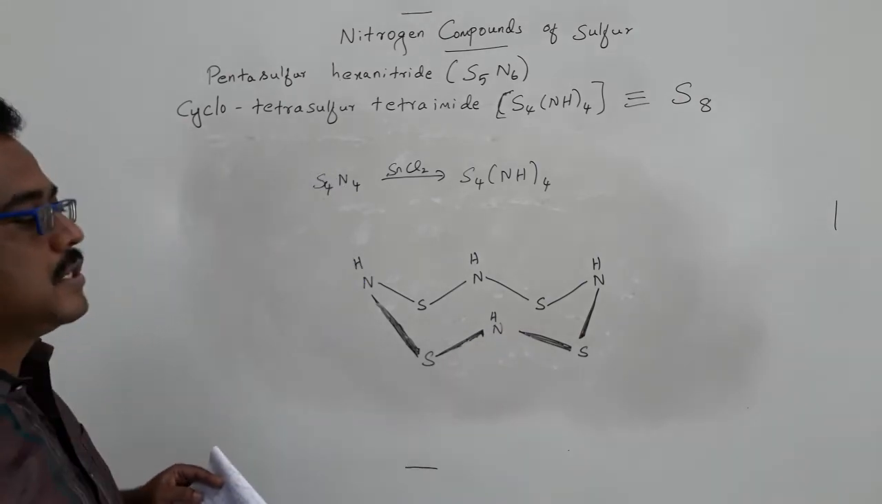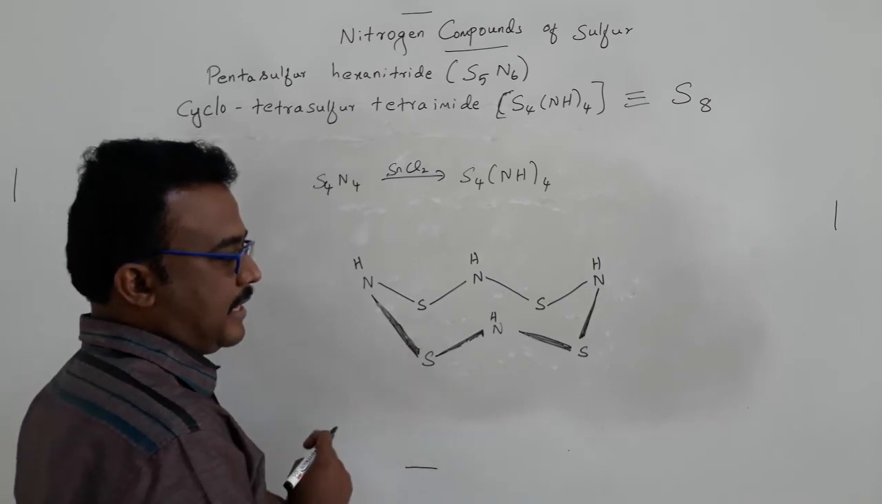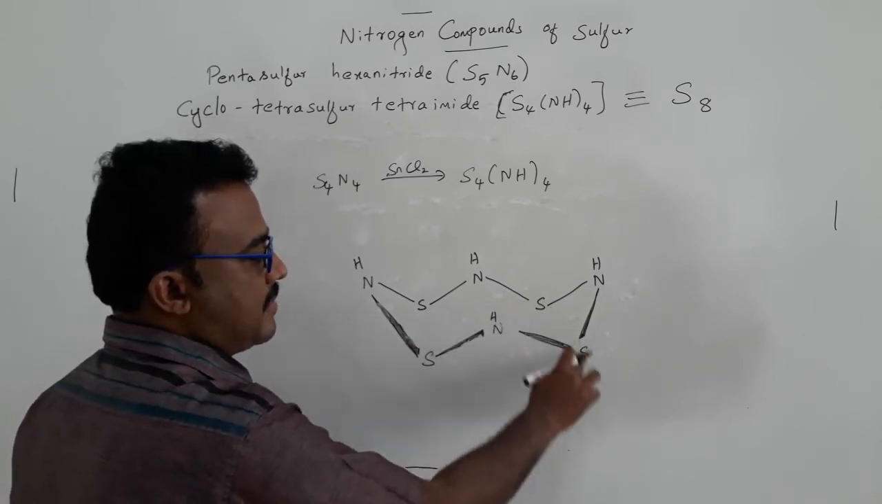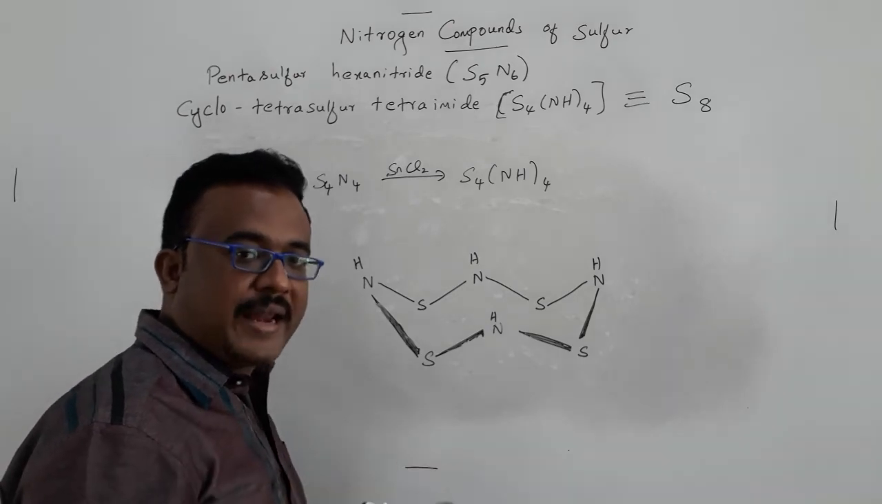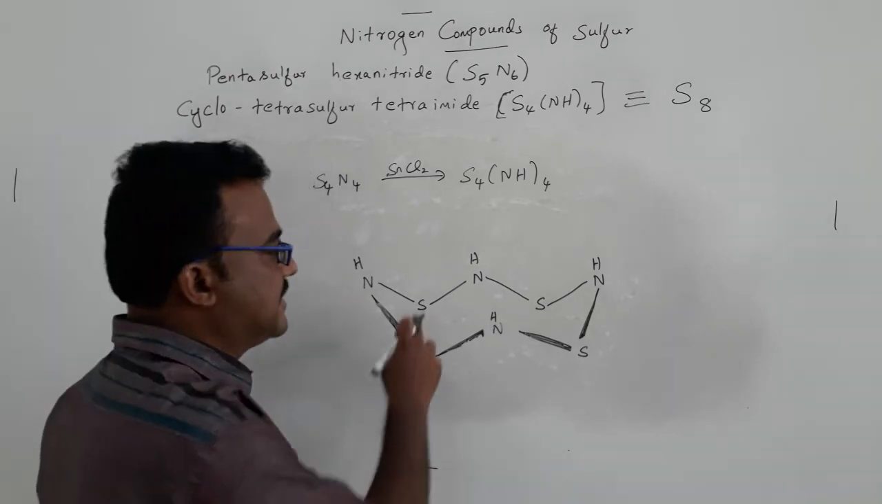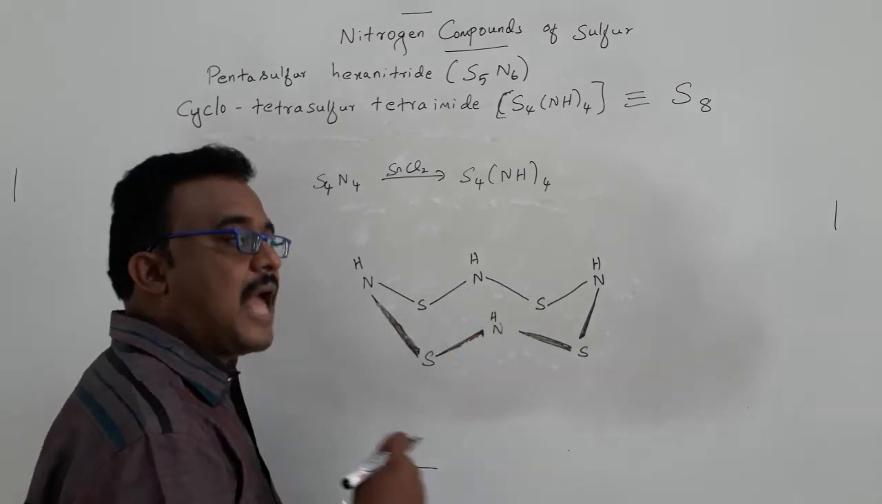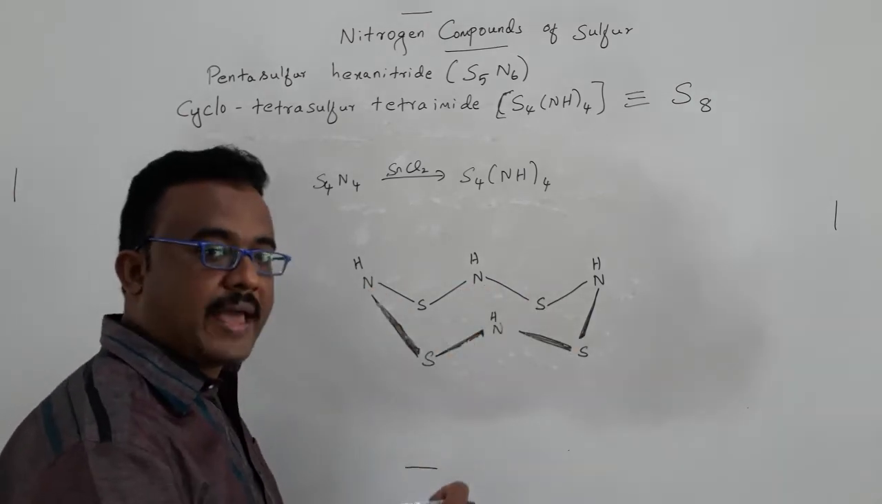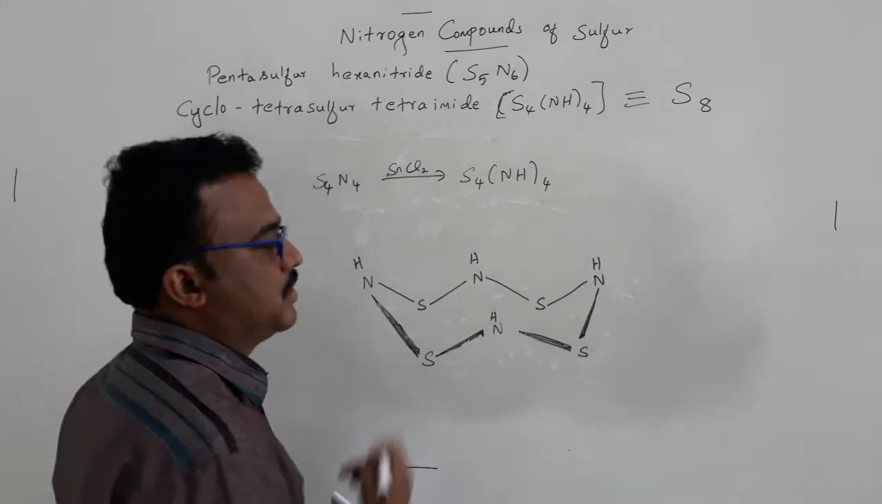So this one is the structure of S4N4H4. If you look again at the structure, if you connect these 4 sulfur atoms, it will form a square, and the square having the vertices was occupied with sulfur. Similarly, if you connect these 4 nitrogen atoms, again it will form another square. Each square having the vertices was occupied by nitrogen atoms.